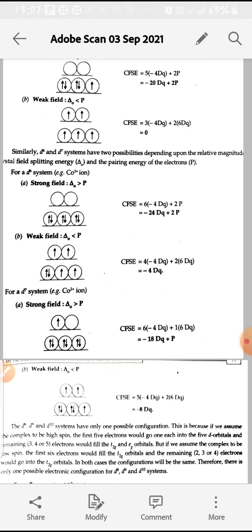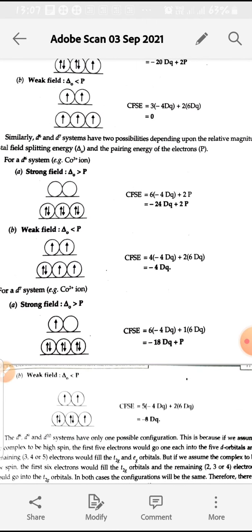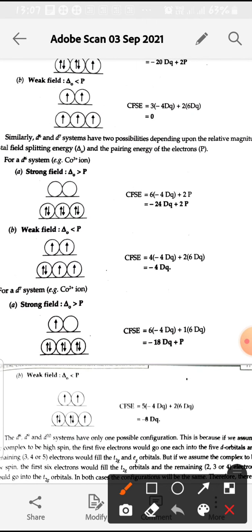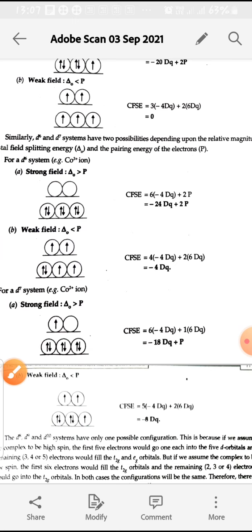Next is the d6 and d7 case. d6 case, strong field and weak field. Strong field, delta O is greater than pairing energy, then all 6 electrons will be paired in T2g, and there will be minus 24 Dq.